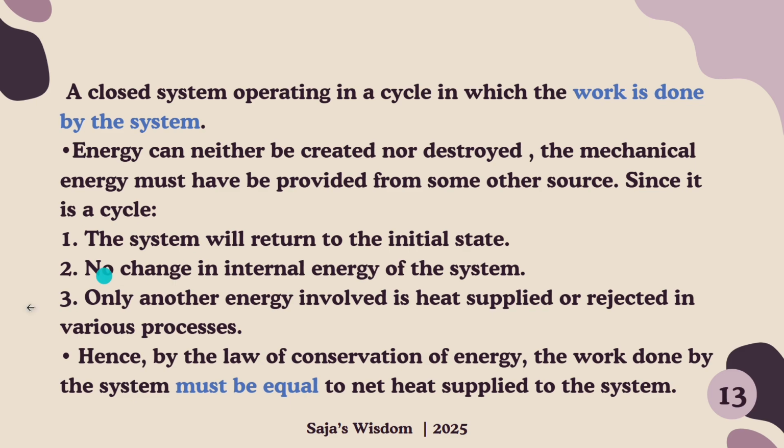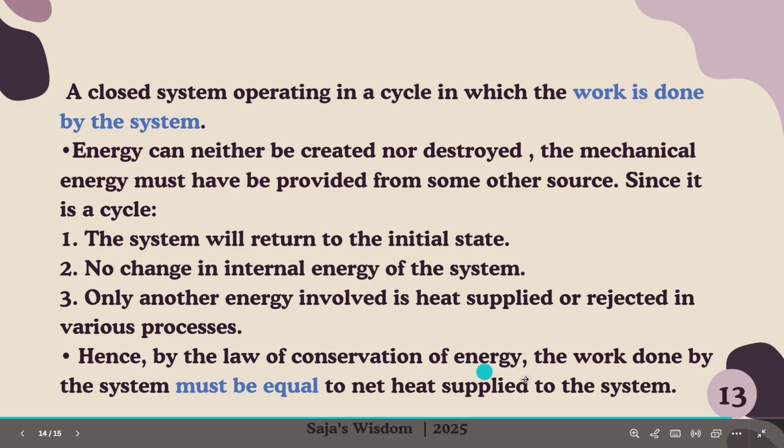So the only other energy involved is heat supplied or rejected in various processes. The only energy in or out is heat, either supplied or rejected. Hence, by the law of conservation of energy, the work done by the system must be equal to the net heat supplied to the system.